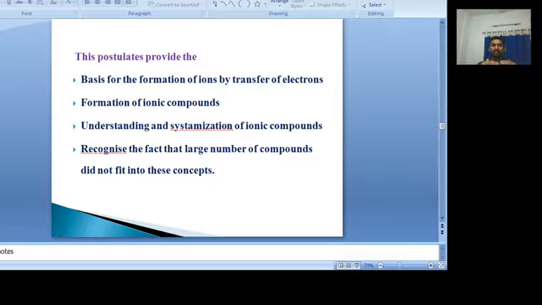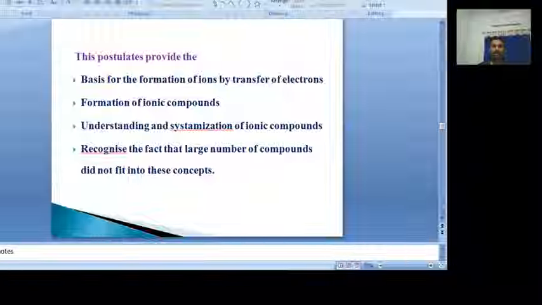And whether we see the Lewis approach or the Kossel approach towards chemical bonding, in both cases one fact is common. To attain stability, they definitely should accommodate 8 electrons in their valency shell. Then only they can get stabilized.